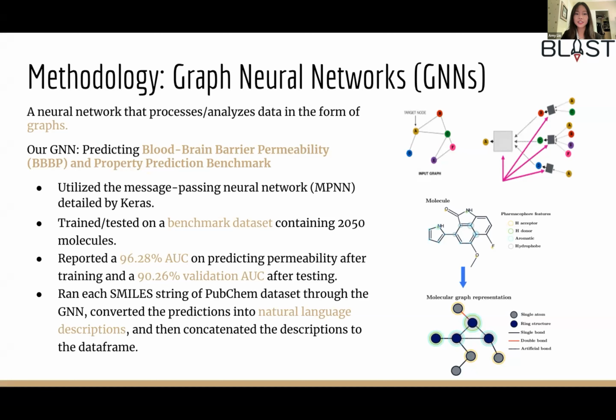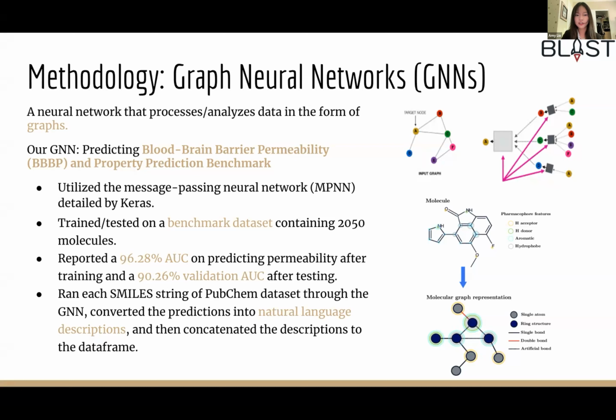Our GNN uses SMILES strings as graphs to predict blood-brain barrier permeability of molecules. The blood-brain barrier is a highly selective and semi-permeable boundary that separates the circulating blood from the brain and its surrounding extracellular fluid. Thus, the permeability of certain molecules is vital information in developing drugs meant to target the central nervous system. To predict this property, we utilize the message passing neural network, MPNN, model detailed by Keras.